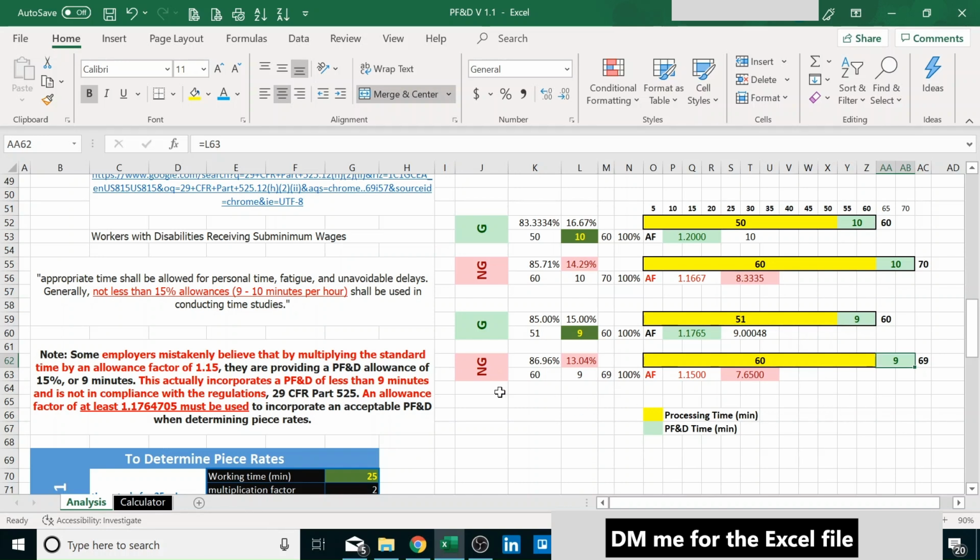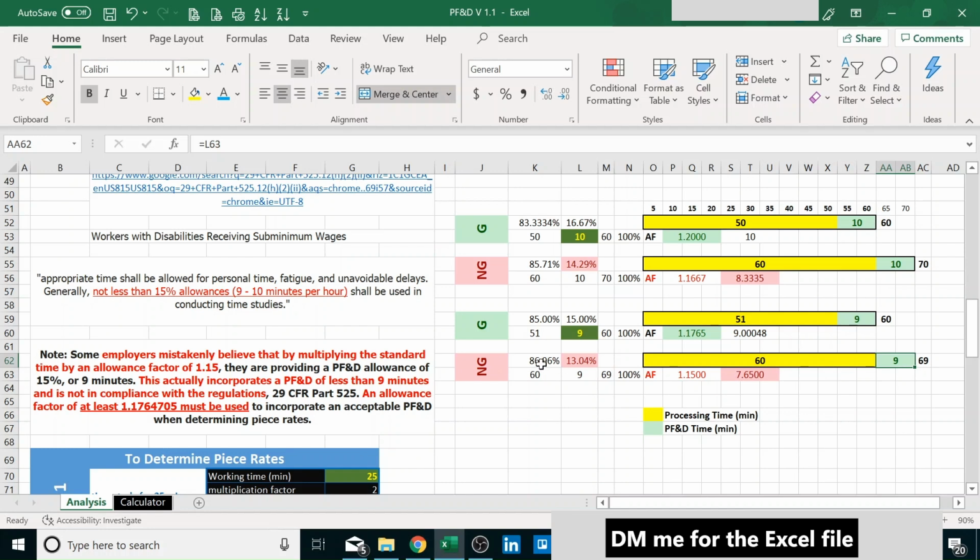Actually, maybe it's me, or maybe the law doesn't say it very clearly. But the way to interpret this is within 60 minutes, within that hour, 9 of those minutes have to be PF&D, 51 have to be processing. Because if we just multiply by 1.15, what we're saying is 60 minutes of processing time and then 9 minutes of PF&D. And this is incorrect.